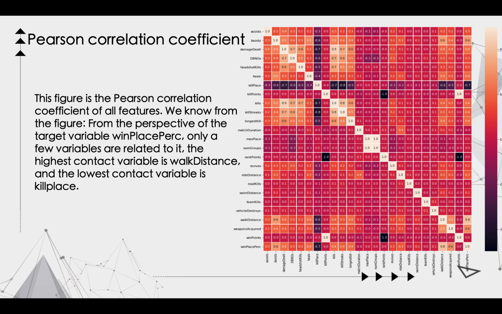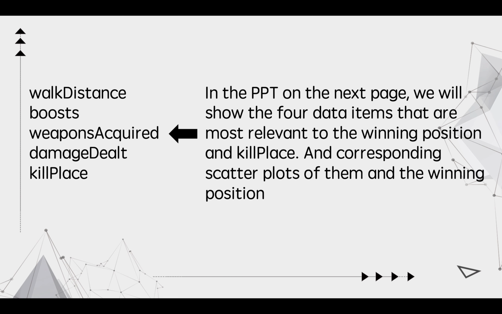This figure is the Pearson correlation coefficient of all features. We know from the figure that from the perspective of target variable win place percentage, only a few variables are related to it. The highest correlated variable is walk distance, and the lowest correlated variable is kill place. And then we focus on the 3 highest correlated variables, which are walk distance, boosts, damage dealt, and the lowest correlated variable, kill place. And we drew the scatter plots of them and the winning position.